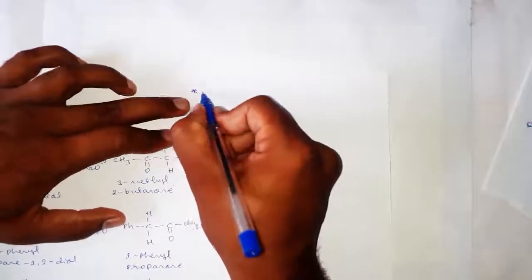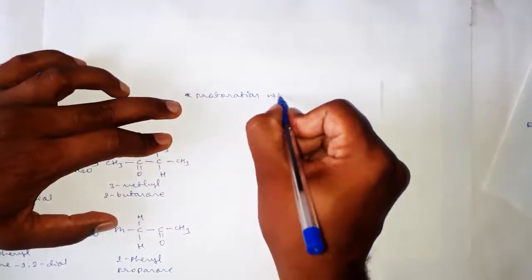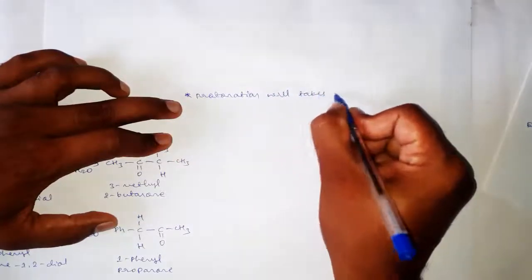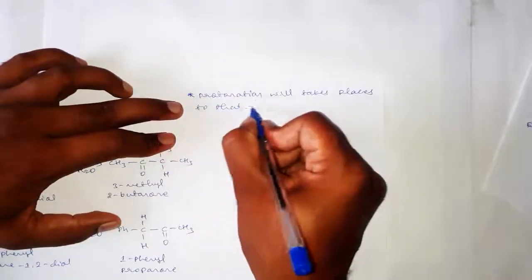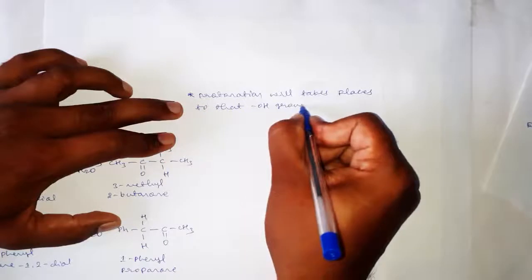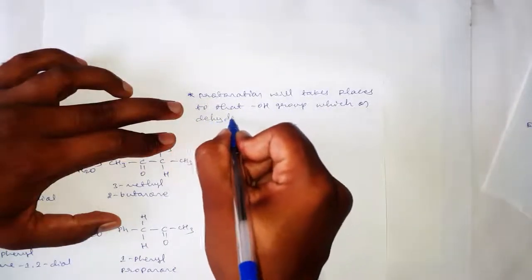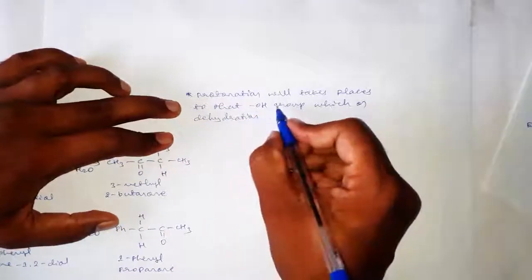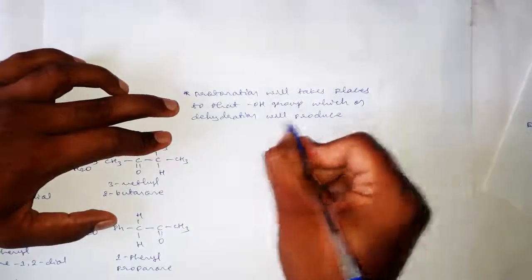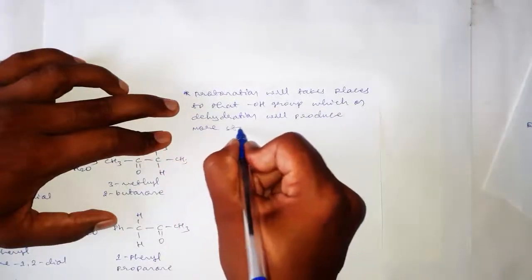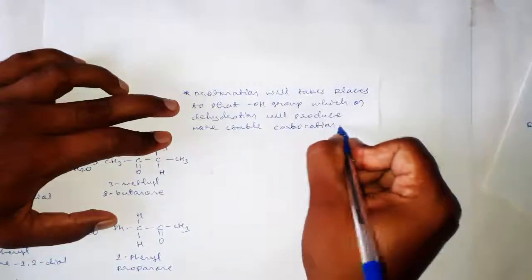The first one is protonation will take place to that OH group which on dehydration will produce more stable carbocation.